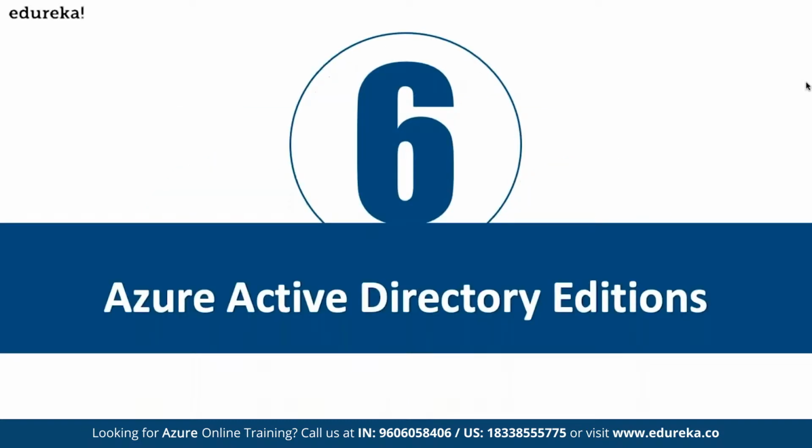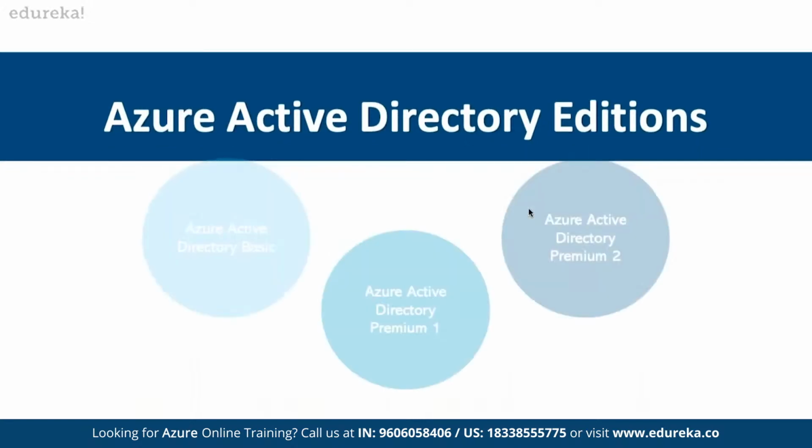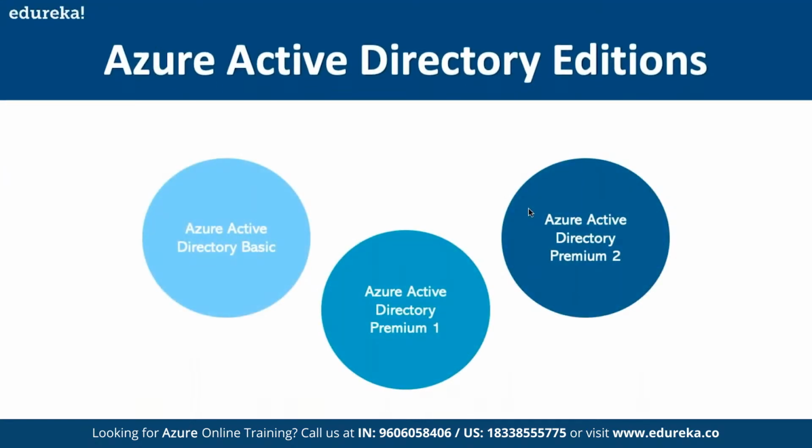Next, we have different Active Directory editions available. Here we have Azure Active Directory Basic, Directory Premium 1, and Directory Premium 2. Depending upon the service levels, the amount of access we want to give, and how many users we have to onboard, we have different directory editions available.